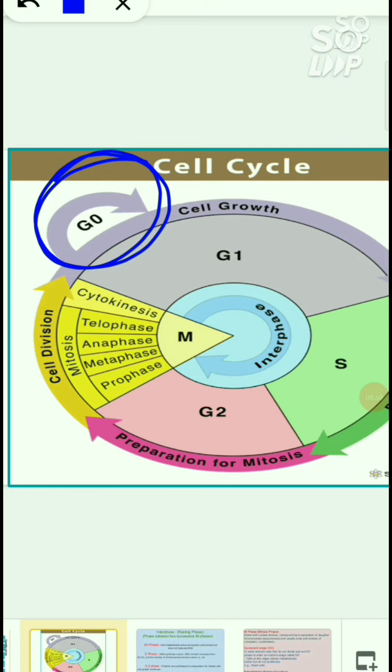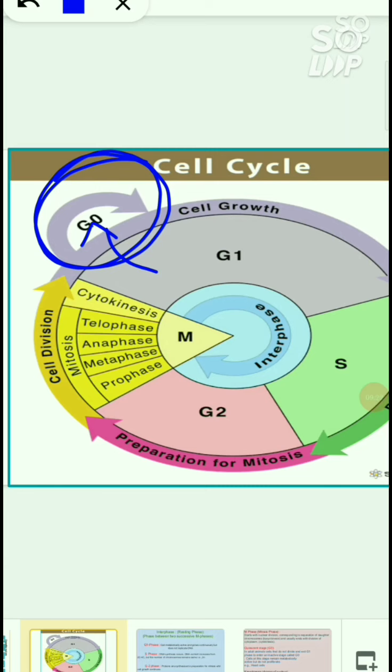These cells only divide at some stage and become inactive after that stage. So these inactive cells enter into the G0 stage. From the G1 stage it enters into the G0 stage. Whenever there is no requirement of cell division, it enters into the G0 stage.